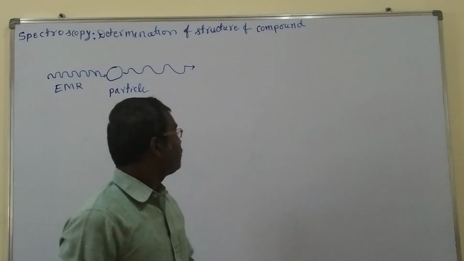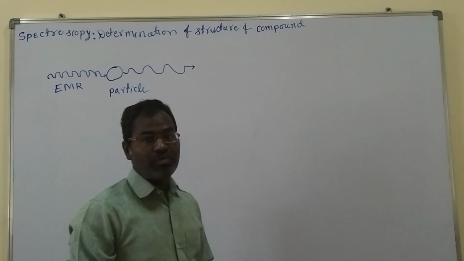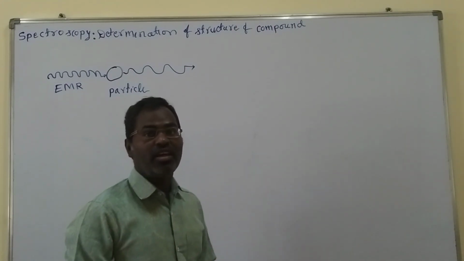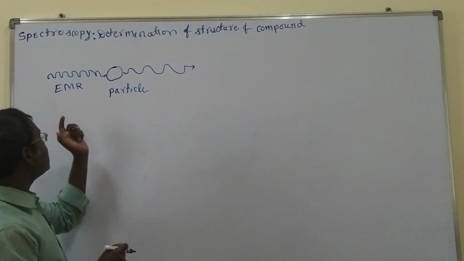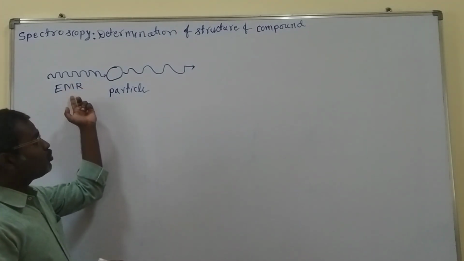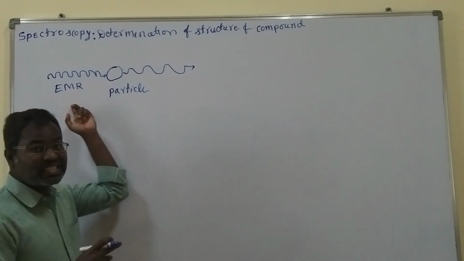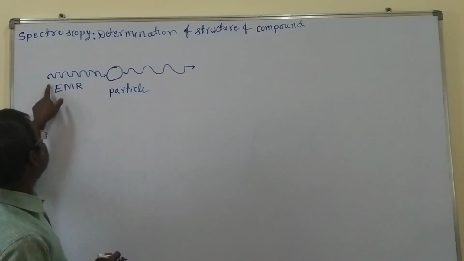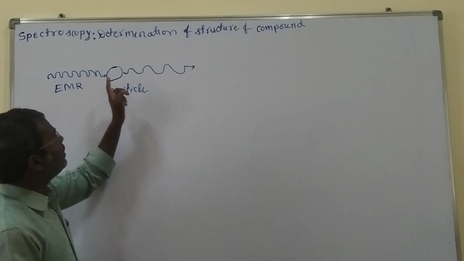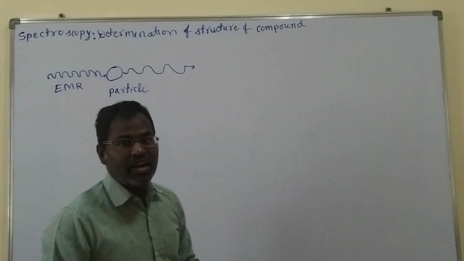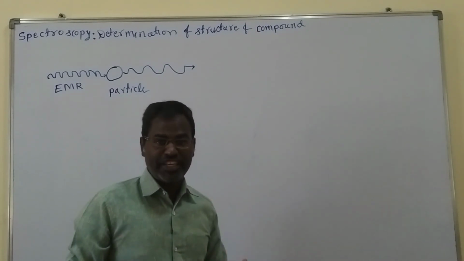If you do so, it can absorb a certain amount of the light and the remaining will be either reflected or transmitted. If you observe the intensity of the incident light and the intensity of the transmitted light, there are a few changes.